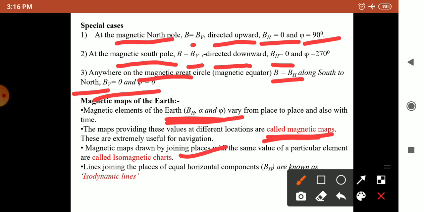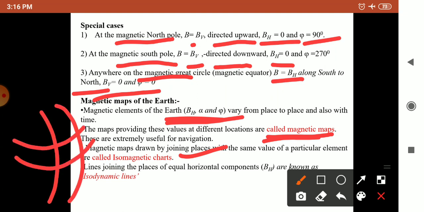Lines joining the places of equal horizontal components are known as isodynamic lines, like this one.